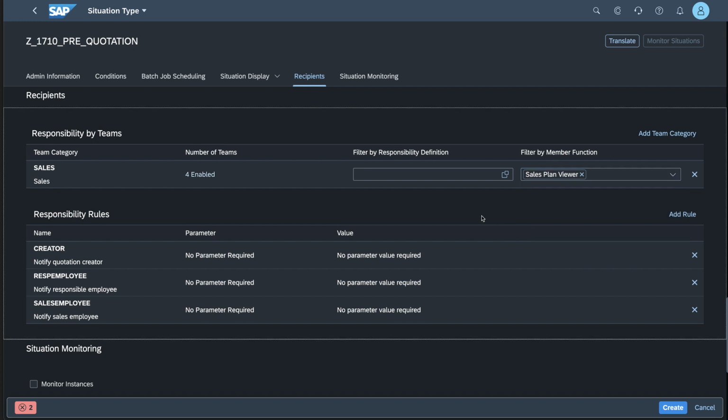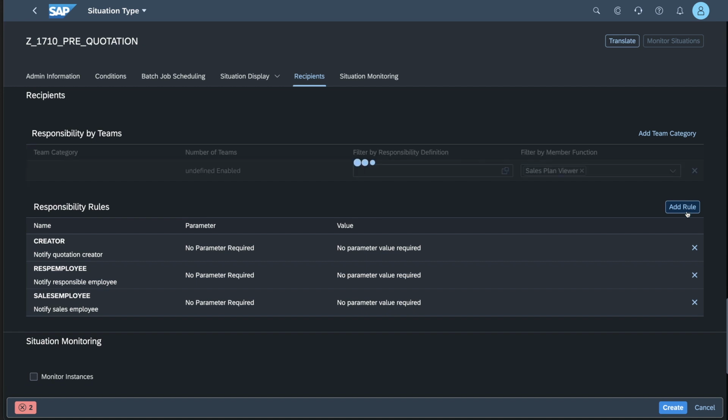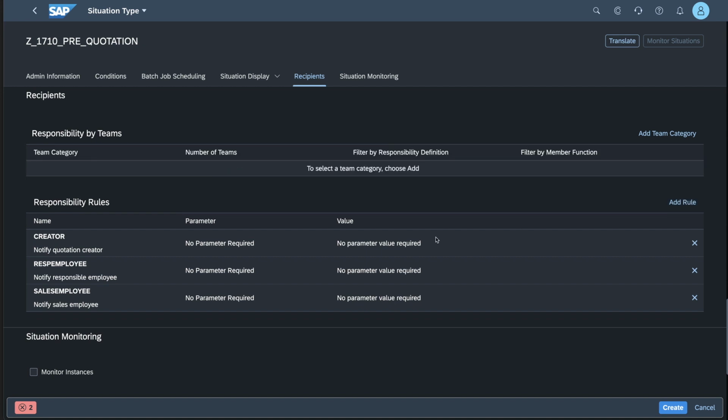And in this case, what that would do is it would go to the team that has the responsibility defined that matches what is in the document, and then notify whoever the recipients were that were defined as sales plan viewers in the team. I'm not going to go for the team option in this particular case because I created those quotations.